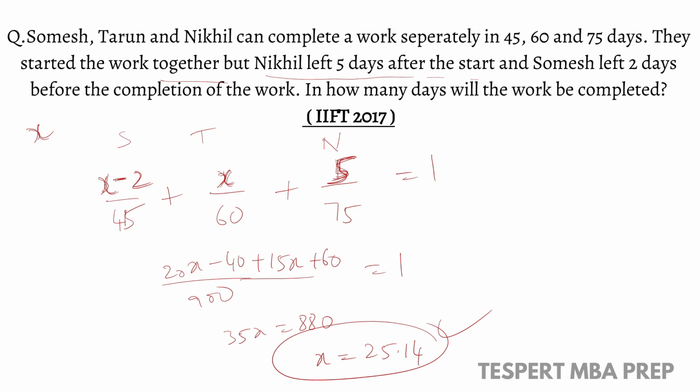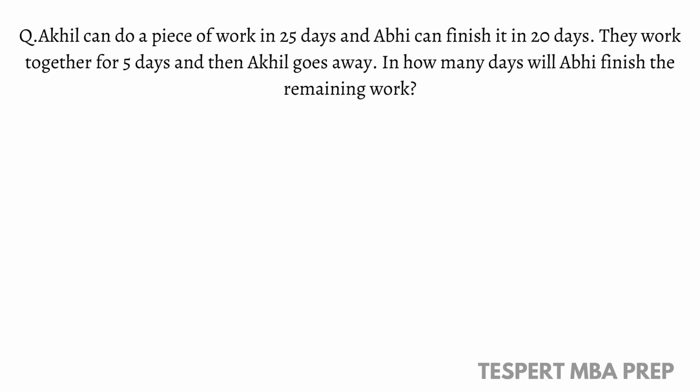So Akhil can do a piece of work in 25 days and Abhi can finish it in 20 days. They work together for 5 days and then Akhil goes away. In how many days will Abhi finish the remaining work? So let's frame the equation. Akhil and Abhi worked together for 5 days, right?